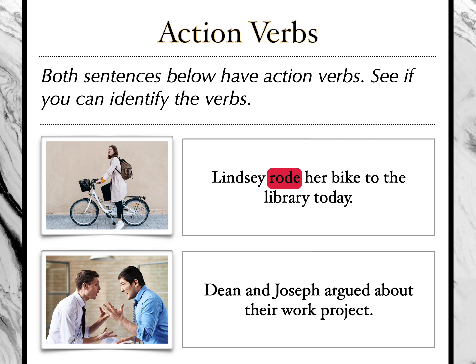Your next sentence, Dean and Joseph argued about their work project. All right, what did they do? They argued. Argued is your action verb. You see how easy action verbs are? All you have to do is just look at the subject of the sentence. Okay, what'd they do?